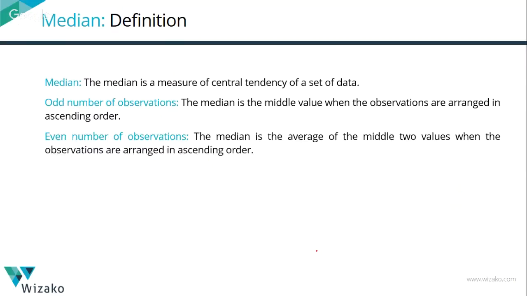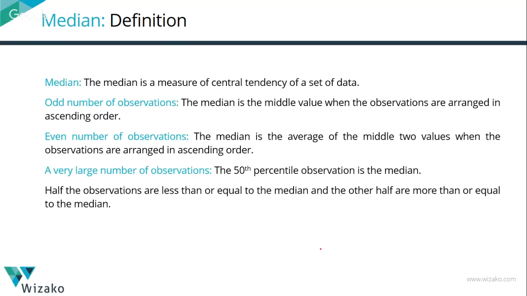What if you have an even number of observations? Write them in ascending order, no change there. Find the middle 2 numbers. Find the simple average of that. That is going to be the median. For a large data set, what is it going to be? It is the 50th percentile value.